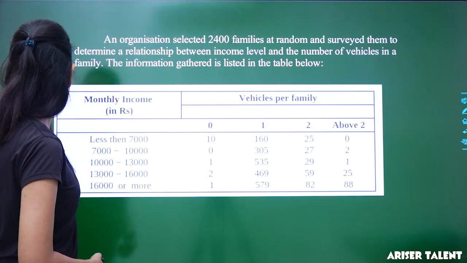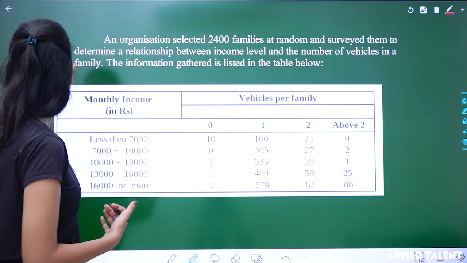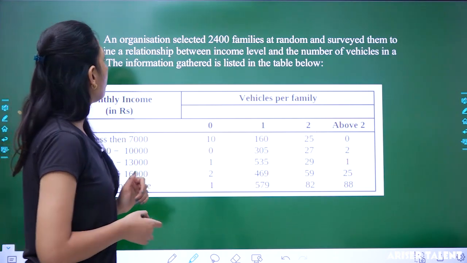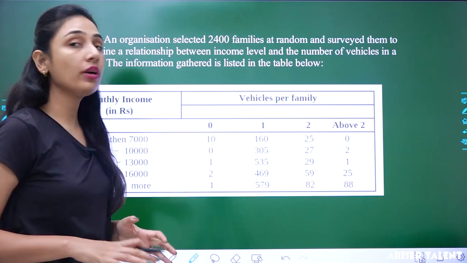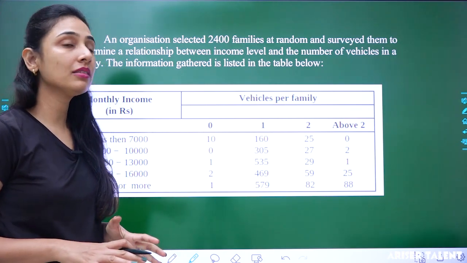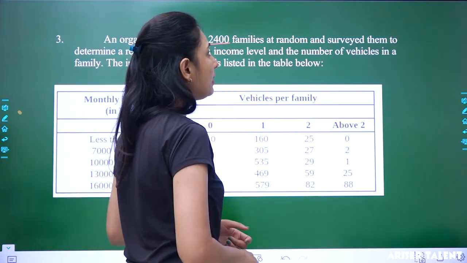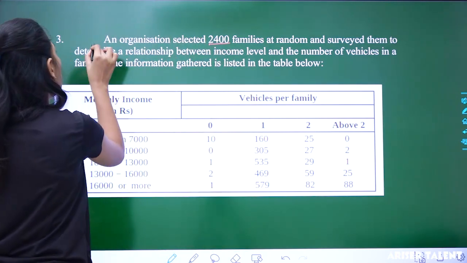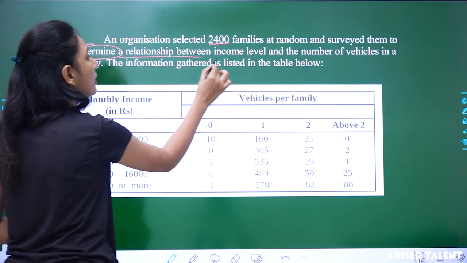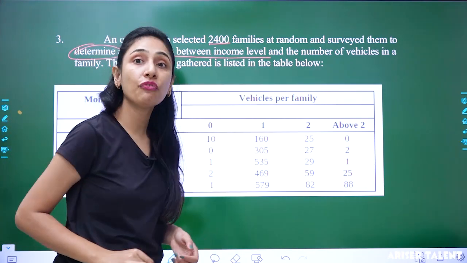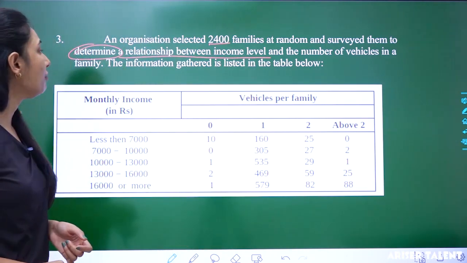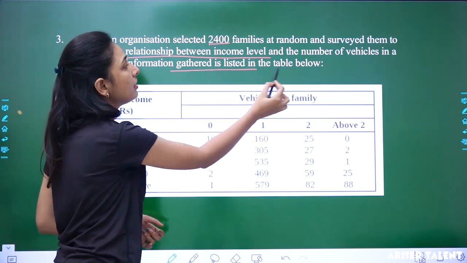Now, have the next question for tomorrow or the next session. An organization selected 2400 families at random and surveyed them to determine a relationship between income level and the number of vehicles in a family. The information gathered is listed in the table below.